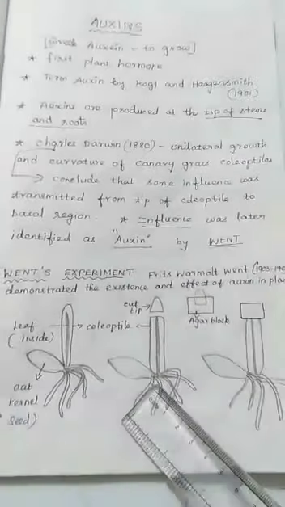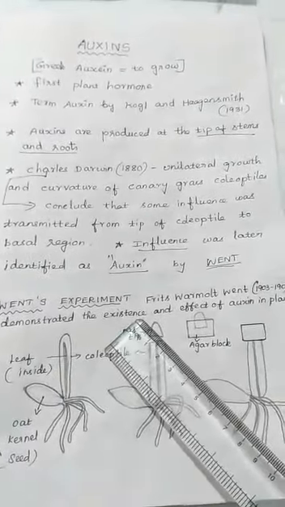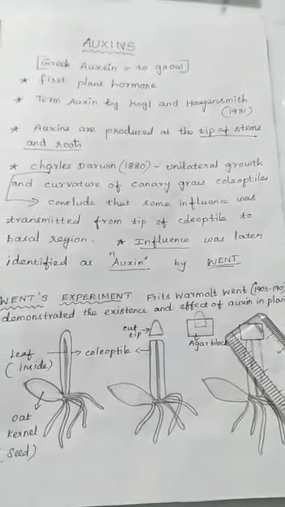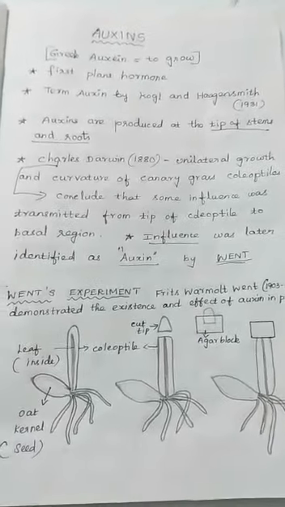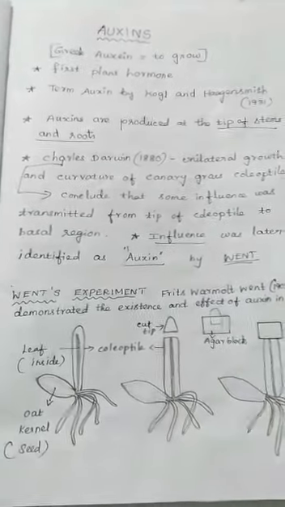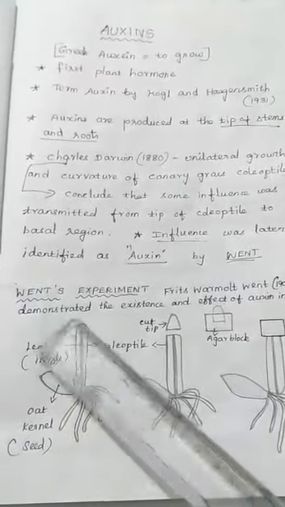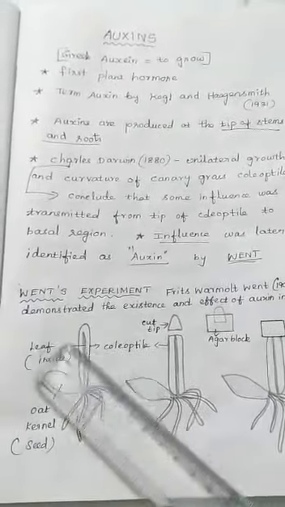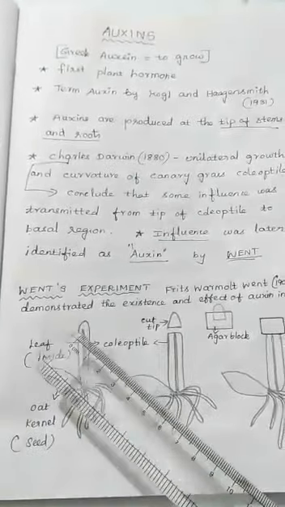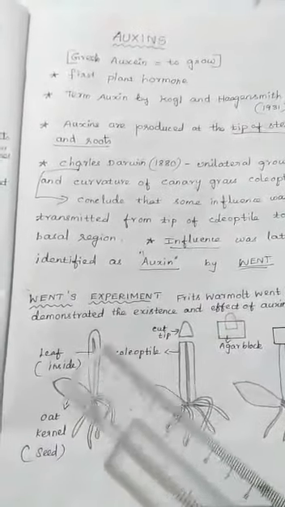Let's see Went's experiment. Frits Warmolt Went demonstrated the existence and effect of auxin in plants. He did a series of experiments on the Avena coleoptile. This is the Avena coleoptile. In his first experiment, he cut the coleoptile tip. The cut tips did not grow. That indicates something produced at the tip is essential for growth.